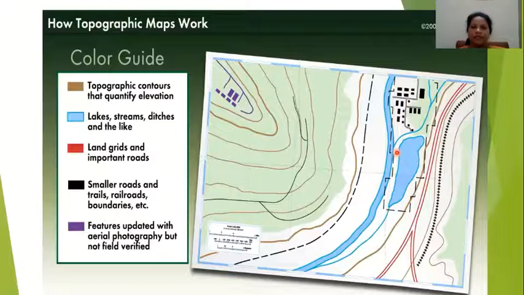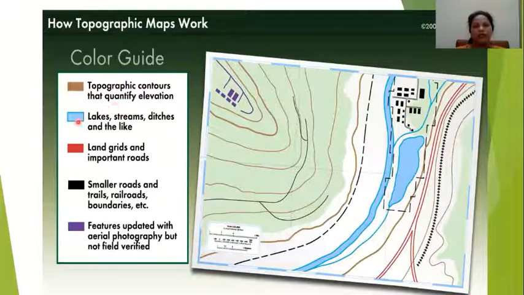There are some different colors given in the topo sheet. You can see here brown color. Brown color is used to depict mountains or hills or elevation. Elevation in the sense the land which has heights, that means hills or mountains, etc.